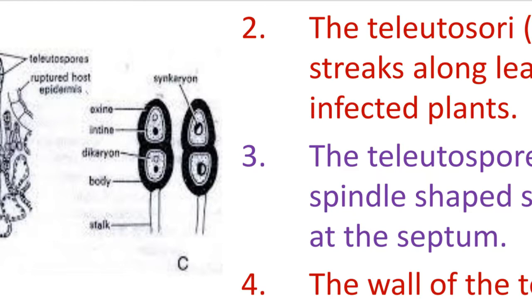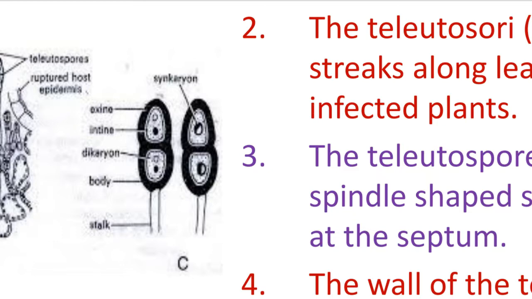They are bicelled. They are very thick walled. The outer wall is very thick, called the exine, and the inner wall is thin, called the intine. Why is the outer wall very thick? Because these spore stages develop at the beginning of the summer season, when the life cycle of wheat is complete.